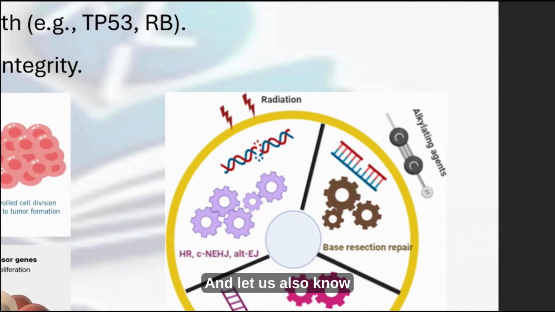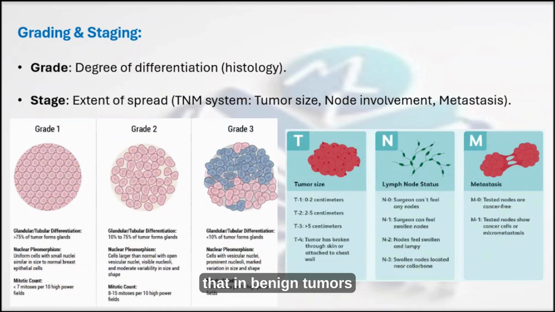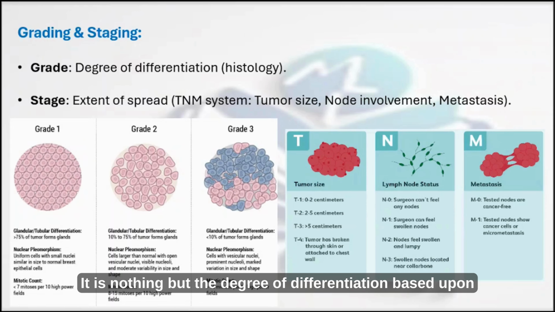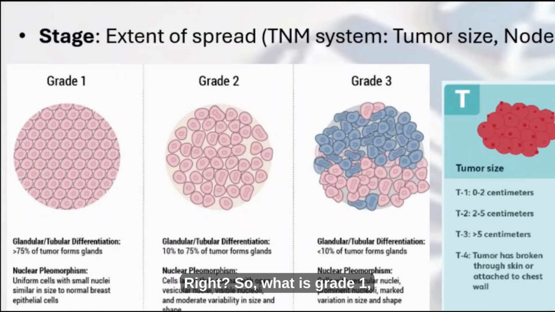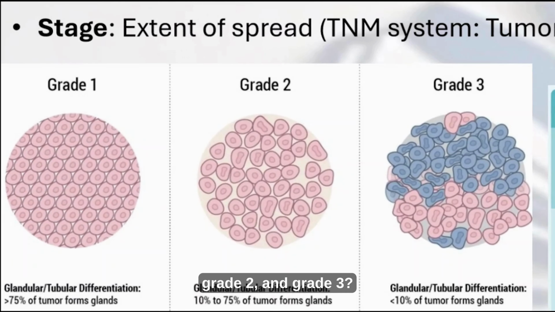Let us also know that in benign or malignant tumors, we also have grading and staging. What is grading of a tumor? It is nothing but the degree of differentiation based upon the histology. Whereas depending upon the extent of tumor spread, it is staged based upon the TNM system, which is tumor size, node involvement and metastasis.